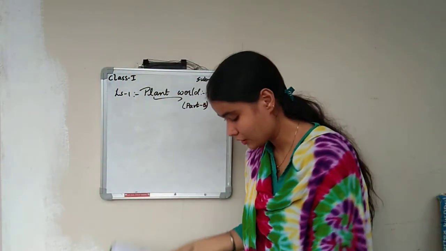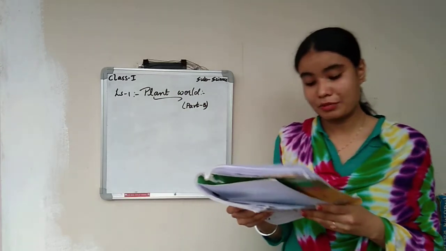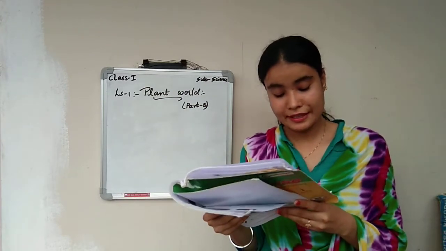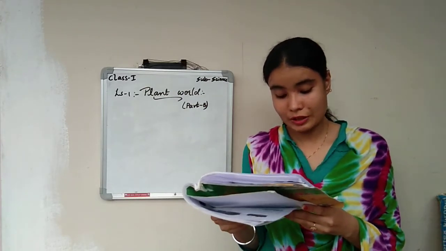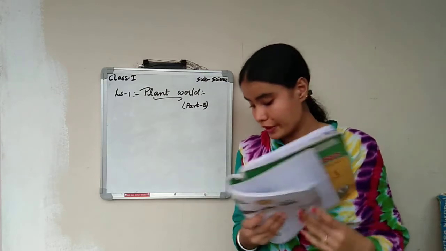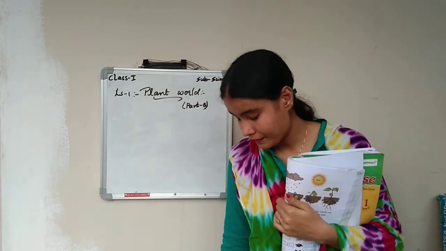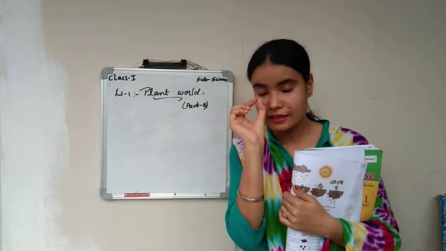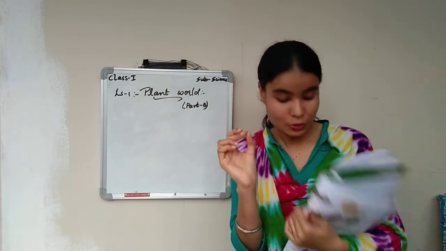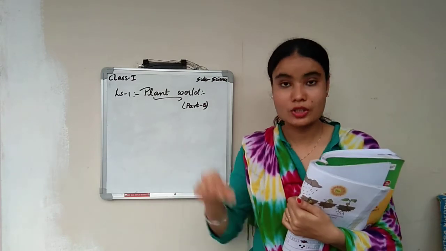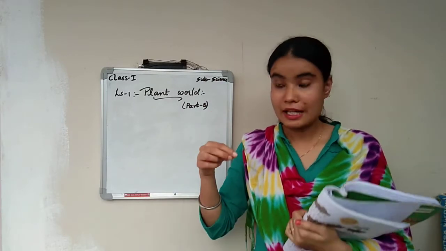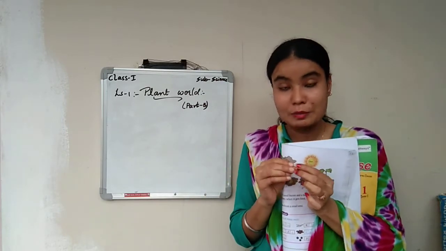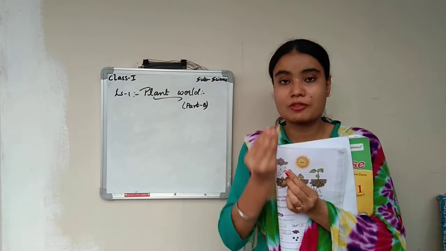Coming back to the lesson. Each seed has a baby plant inside it. Seed has some food stored for the baby plant. Seed is sown in the wet soil. So each seed has a baby plant inside it. When this seed is stored in the soil and gets wet, it will burst, and it will give birth to a new plant.